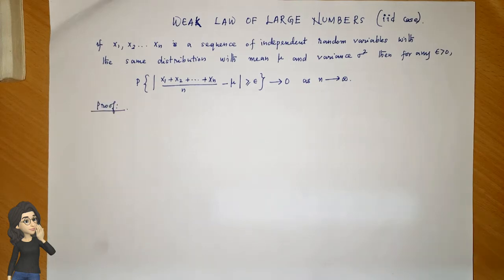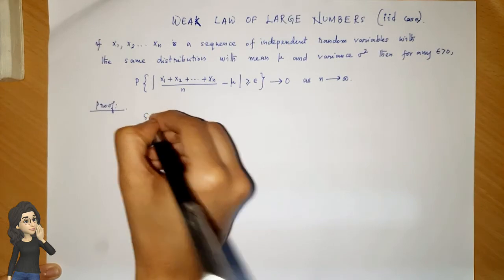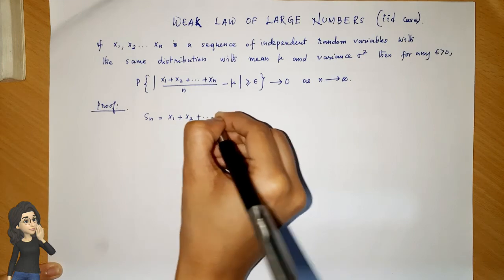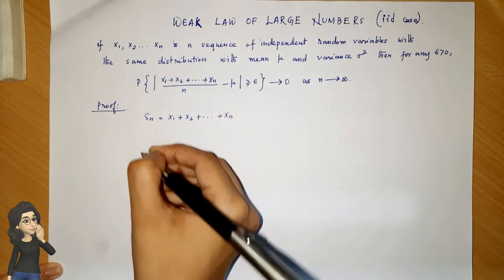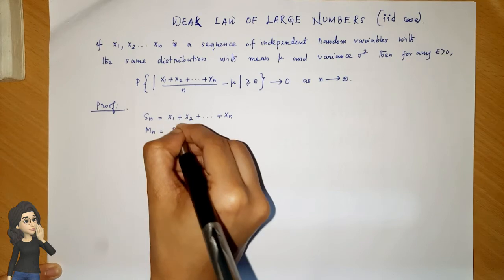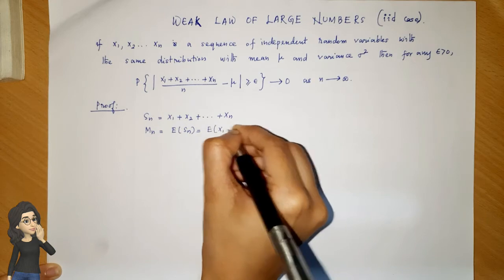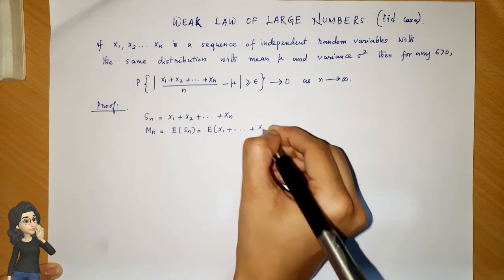So we are moving on to the proof. For the proof, we are going to take the notations that we used in the previous video on the weak law of large numbers for the general case. So let Sn be equal to x1 plus x2 plus etc. plus xn, and Mn be equal to the expectation of Sn, which is equal to the expectation of x1 plus etc. plus xn.